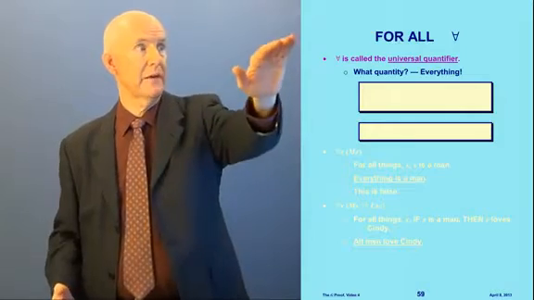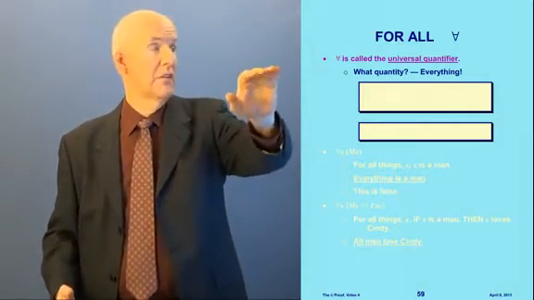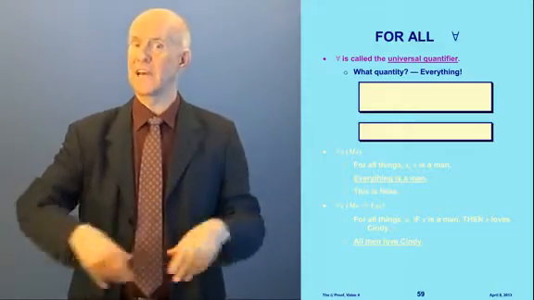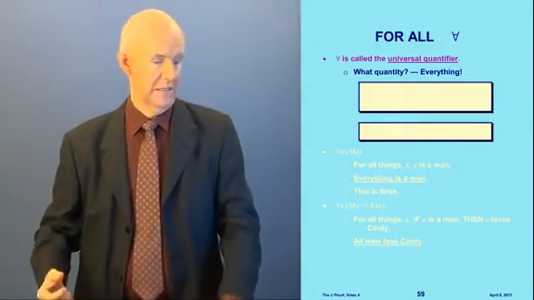Now let's look at the upside down A, which means for all. This is called the universal quantifier. What quantity? Everything, the whole universe of things.